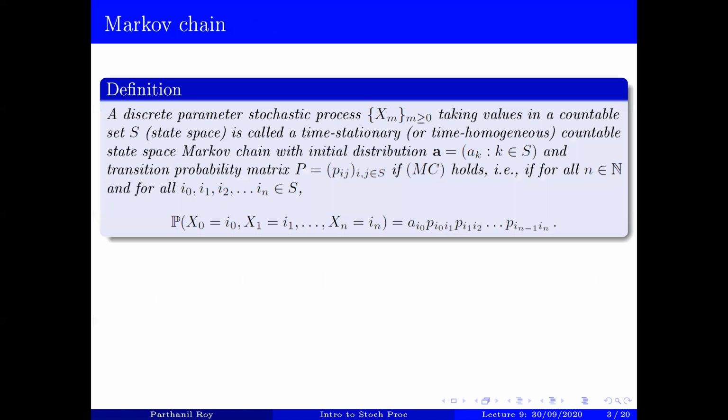Okay, so just quickly recall the definition of Markov chain. So it's basically a discrete parameter stochastic process taking values in a countable state space such that it has initial distribution A, so that's the distribution of X naught, and then it has transition probabilities P, which is this Pij's. And this happens when the joint distribution of X naught to Xn is given by this product.